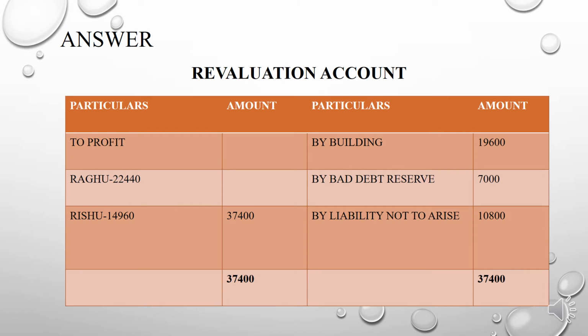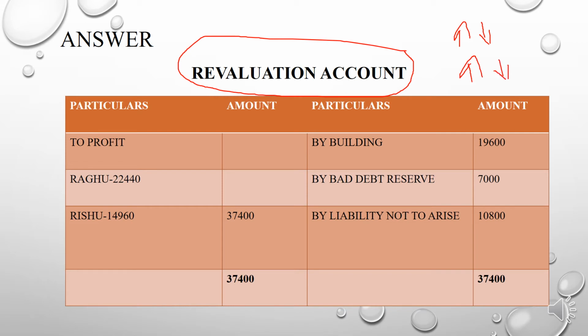The first step we need to do is to prepare the revaluation account. How do we prepare it? As usual, we record all the increases and decreases in assets, and all the increases and decreases in liabilities.